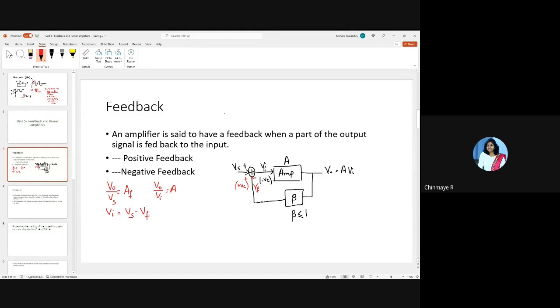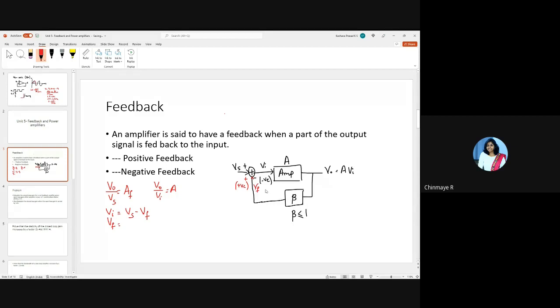Correct? This voltage Vi is nothing but Vs minus Vf because it's a negative feedback. So you will have a minus sign here. What is Vf? Can you tell me what's Vf in terms of V0? So you're giving a part of the output voltage, as in you're multiplying V0 by beta.